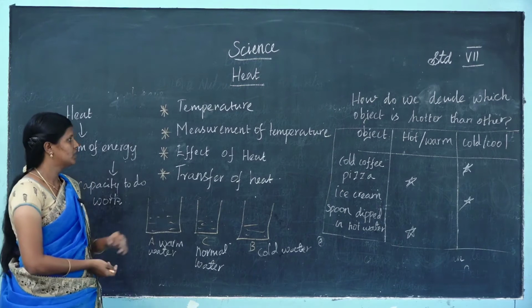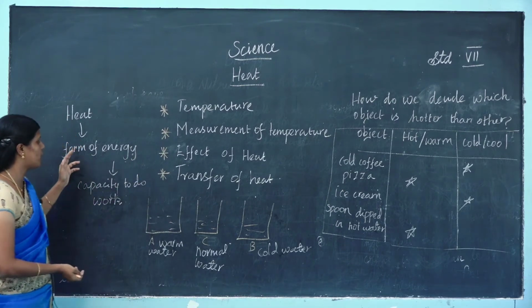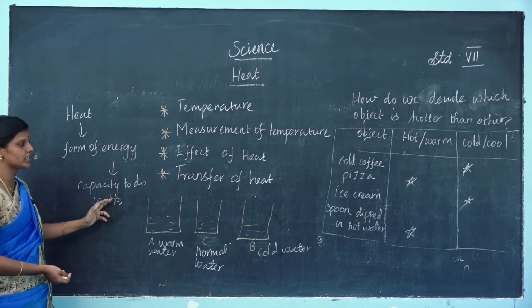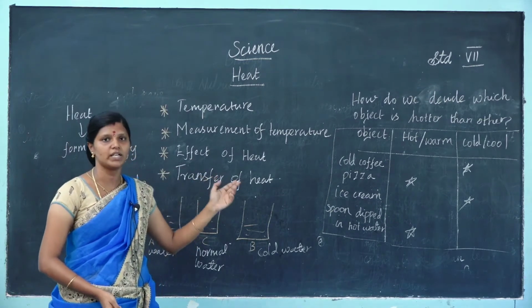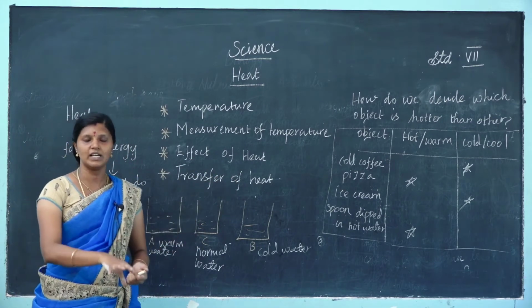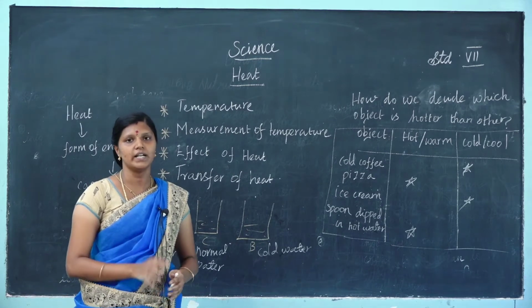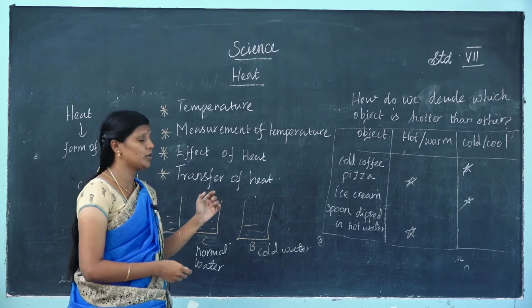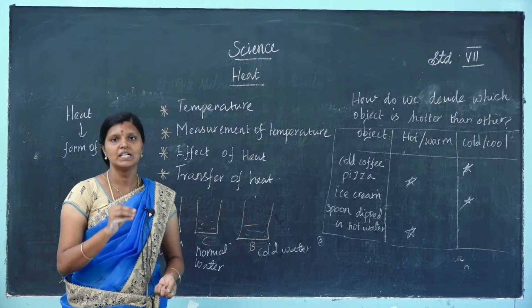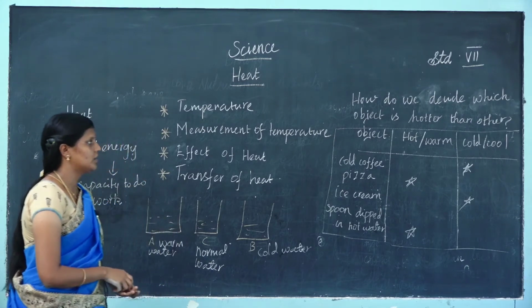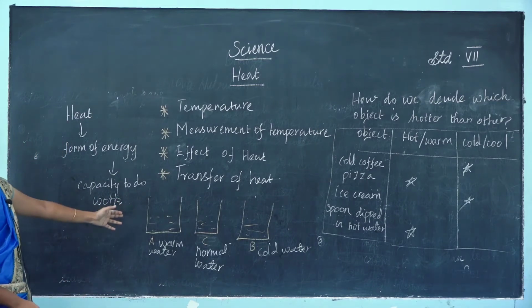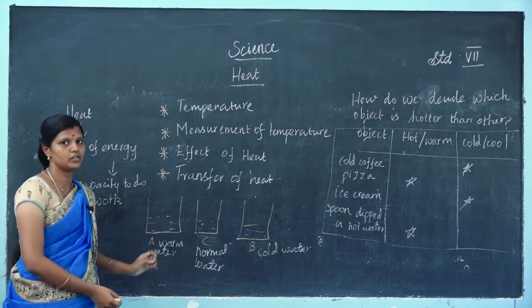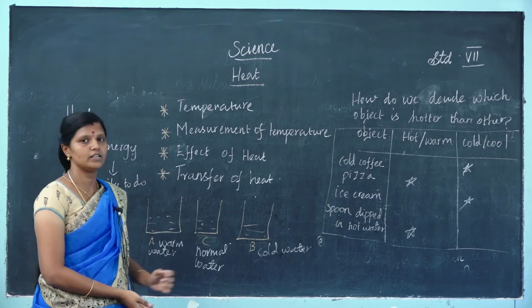Okay, what is heat? Heat is a form of energy and energy is a capacity to do work. And how do we decide which object is hotter than other? You touch and tell people this is hot and this is cold. For example, you have an ice cream, you feel it is cold. But the sense of touch is not a reliable method. That is an example for this. Okay, can you clearly understand, students?